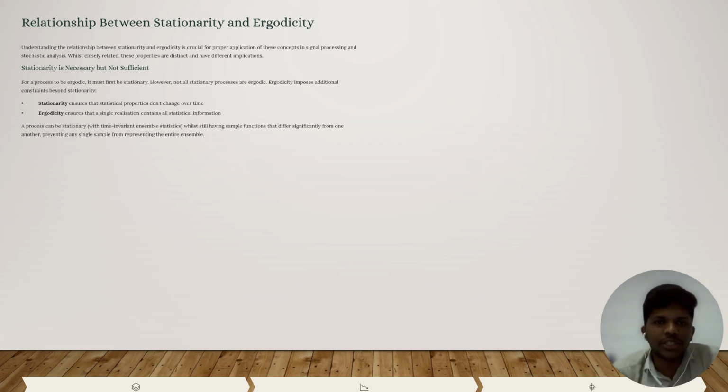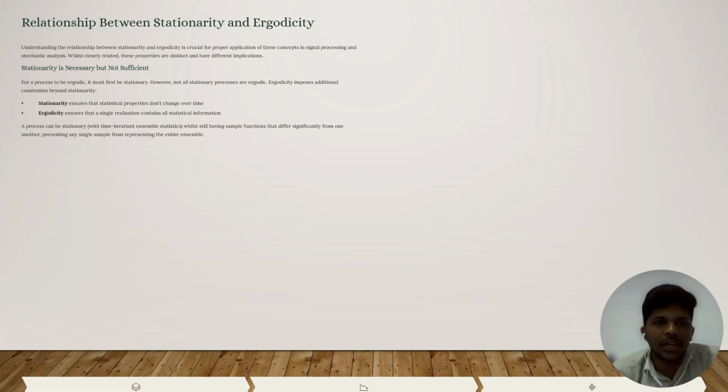And we can see the relationship between stationarity and ergodicity. Understanding the relationship between stationarity and ergodicity is crucial for proper application of these concepts in signal processing and statistical analysis, while they are closely related. Stationarity is necessary but not sufficient. For a process to be ergodic, it must be stationary. However, not all stationary processes are ergodic. Ergodicity implies additional conditions beyond stationarity.